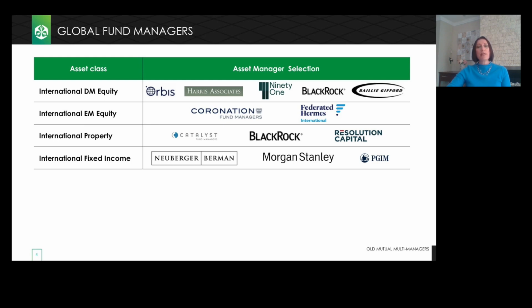Another point I would like to make is that our exposure to global fixed income is quite different to the norm. Given the current low yielding environment and the increased duration risk of the broader global fixed income benchmarks, we opted to invest in mandates of a more flexible nature.